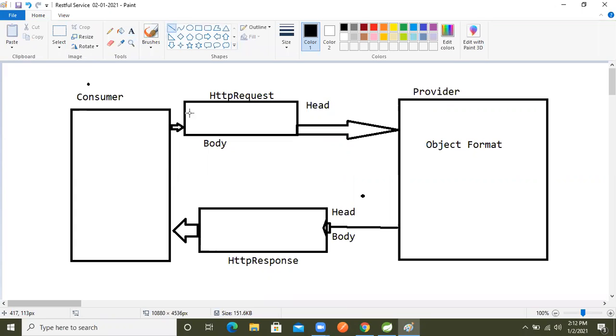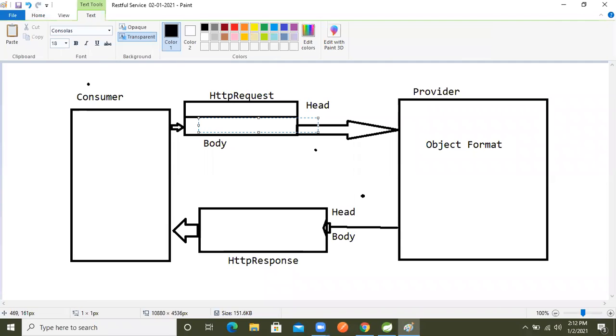Whenever the consumer makes the request, yesterday we were taking the acceptance type, and the provider was returning back our data. Now there is no need to select the acceptance type, because the consumer is only making the request in JSON or XML format.